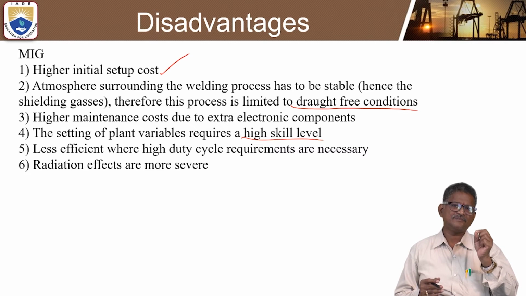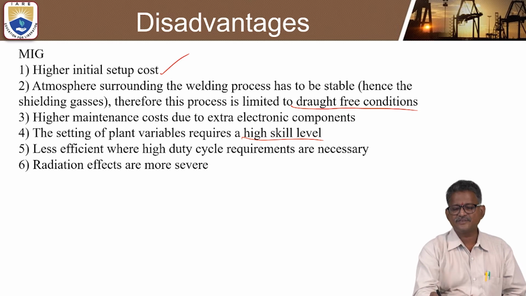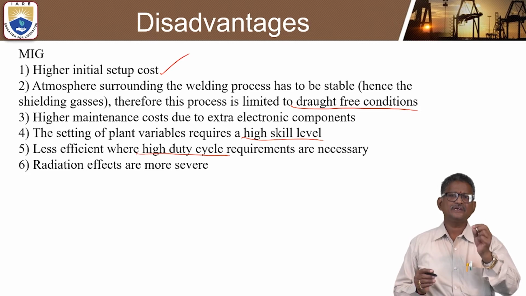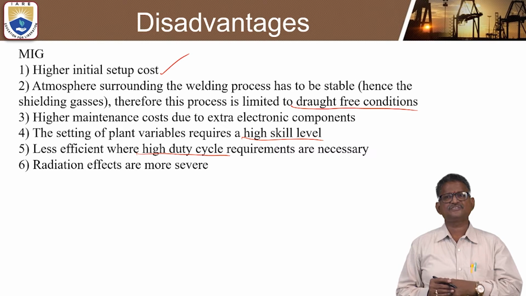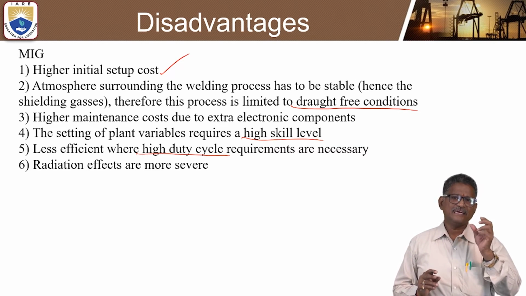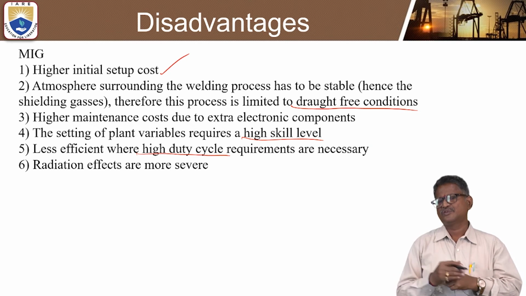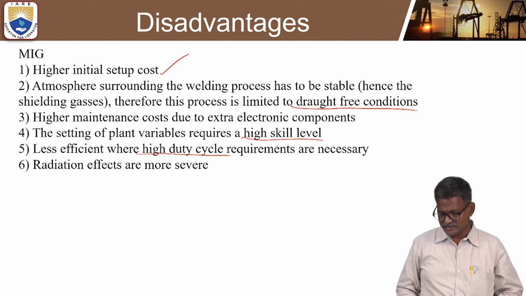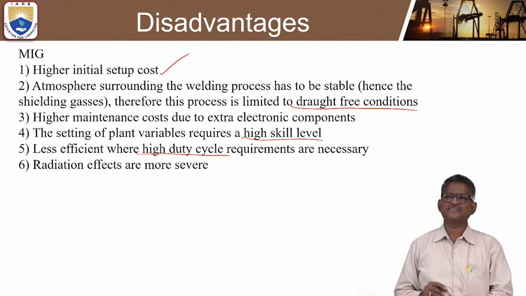Another disadvantage is that it is less efficient where high duty cycle requirements are necessary. High duty cycle plays an important role in any welding process. Here it is less efficient where heavy duty or high duty cycle requirements are necessary. And finally, radiation effects are more severe, due to more temperature and heating. These are also disadvantages. This is what we have about MIG welding advantages and limitations.